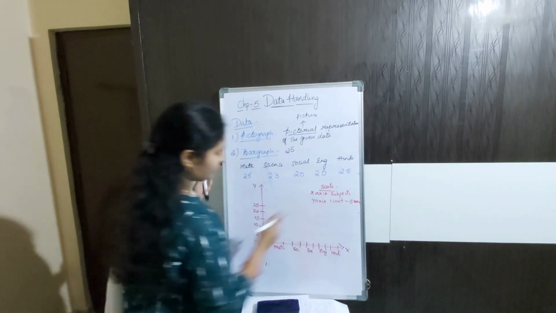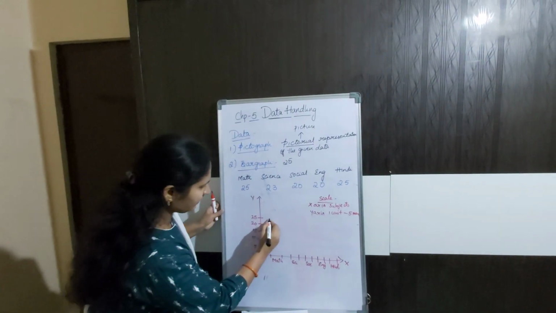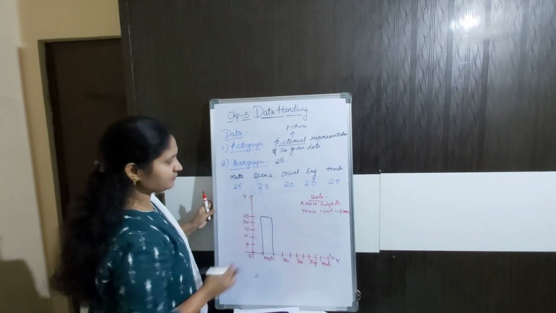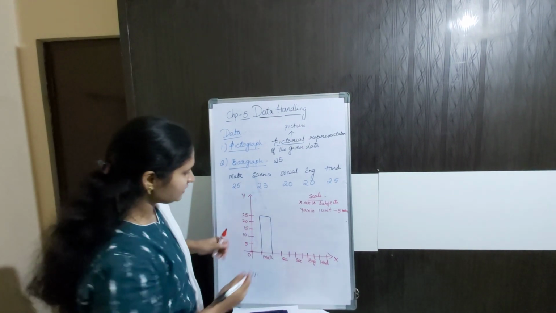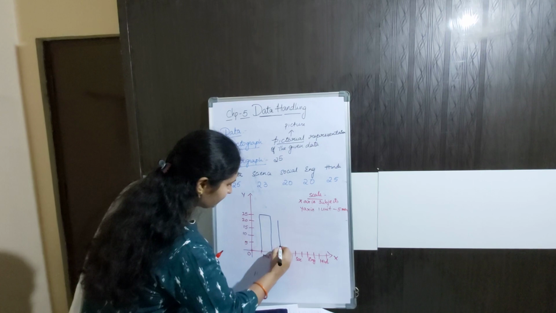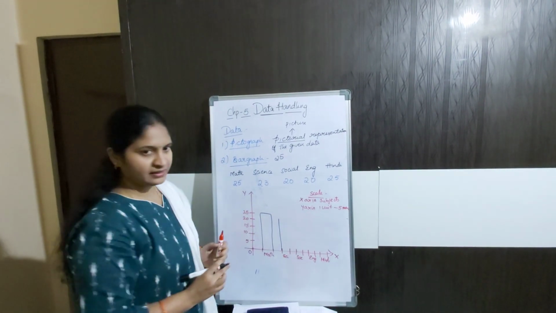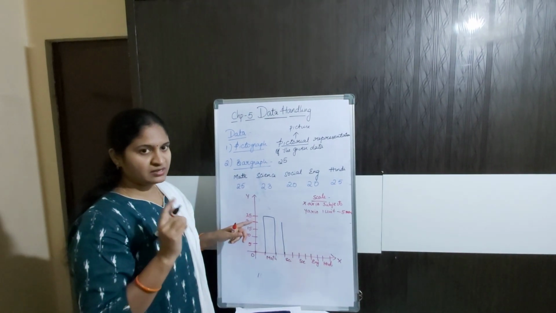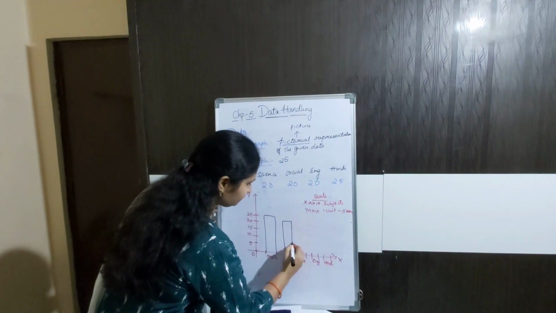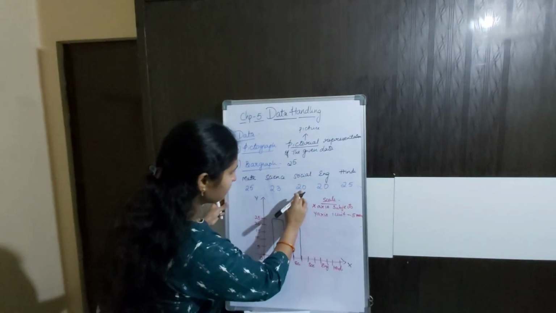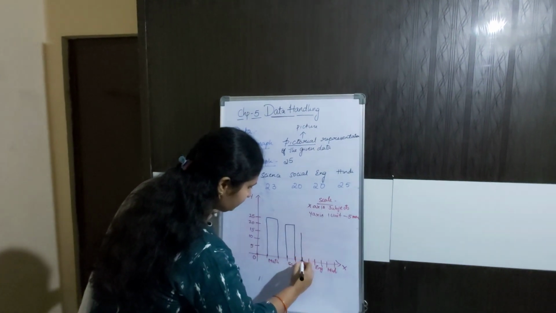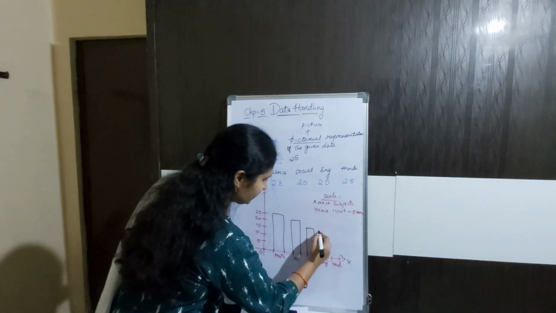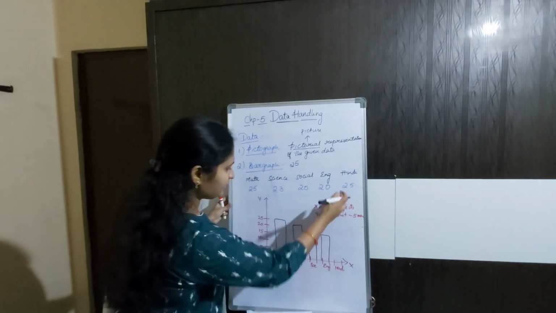5 marks. For mathematics, he scored 25 out of 25, and I am leaving 1 unit. In science, he scored 23. Children, each box will contain 10 lines, so 10 lines divided by 5, 2 lines represent 1. So 23. In social, he scored 20. In English, he scored equal marks, 20. And in Hindi, he scored 25.